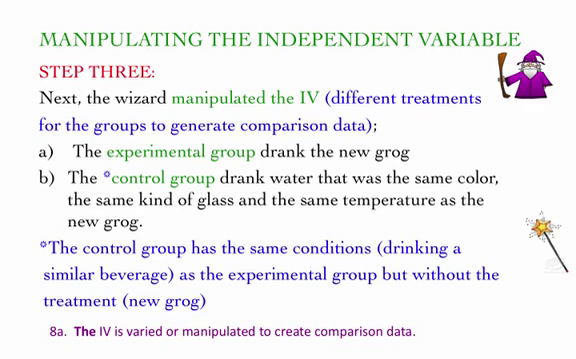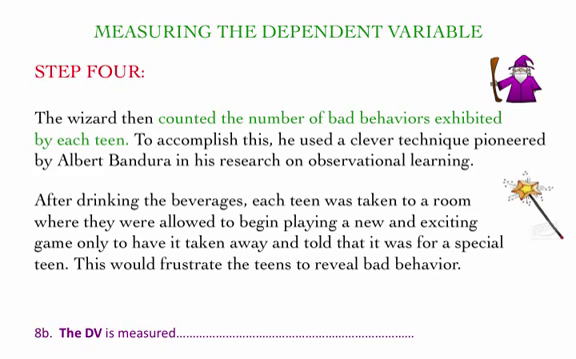So, objective 8, the independent variable is varied or manipulated to create comparison data. Measuring the dependent variable, step 4. The wizard then counted the number of bad behaviors exhibited by each team. To accomplish this, he used a clever technique pioneered by Albert Bandura in his research on observational learning.